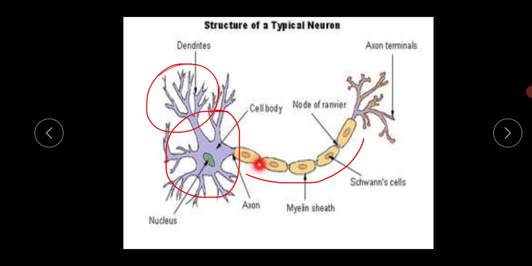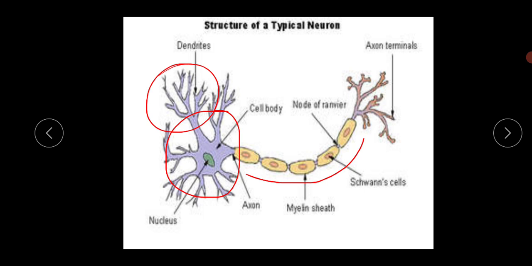I am repeating again: this long slender structure is called the axon, this round structure is called the cell body, and this branch structure is called the dendrite. Each and every part has its own function. What is the basic function of dendrites? It carries the information from the receptor, and after that the information is passed to the cell body, to the axon, and to another neuron.